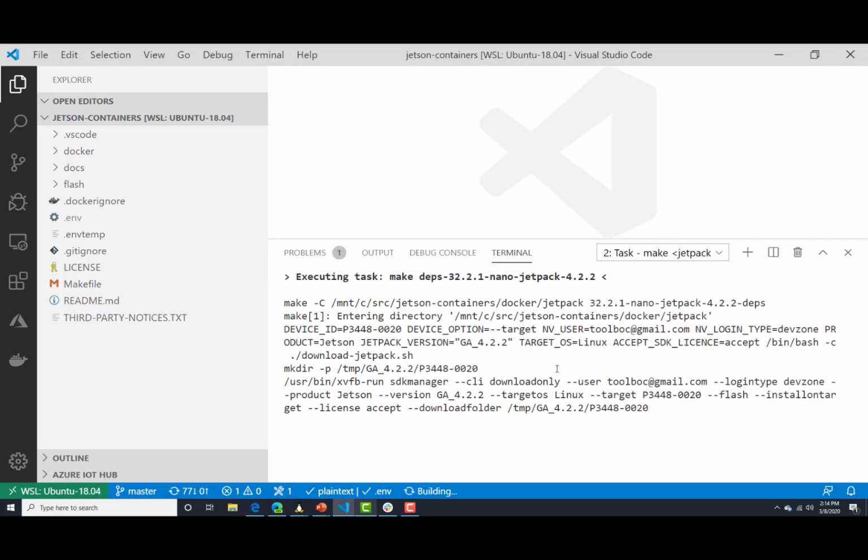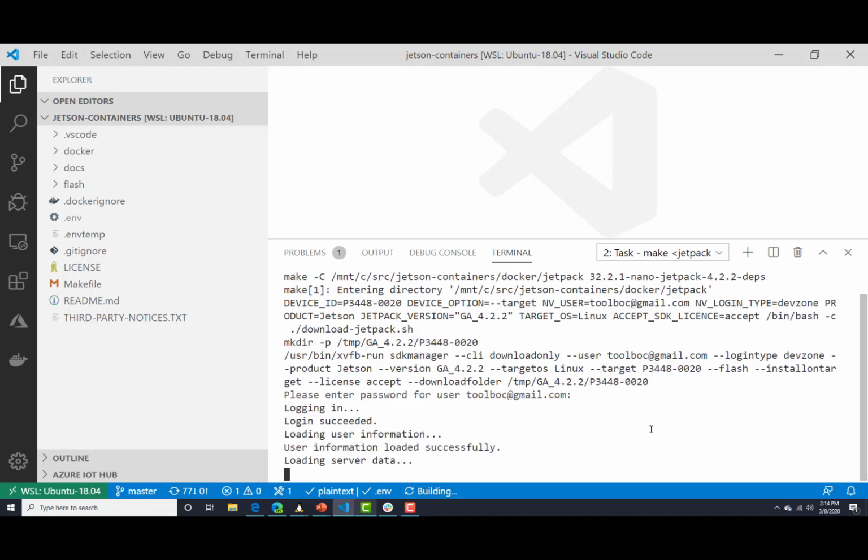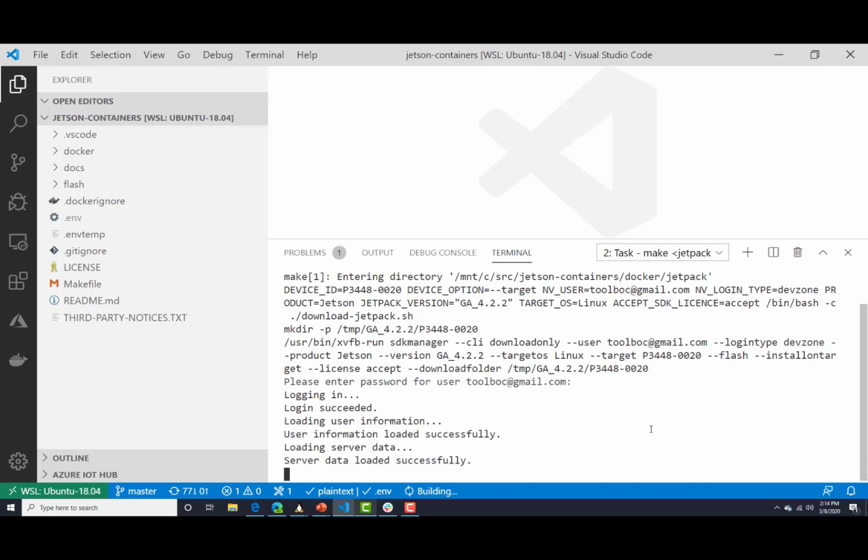option here. Now, I've already brought the NVIDIA SDK Manager into my WSL environment. That is something you would need to do up front, but you'll see we're invoking that with the CLI option, and it's going to ask me to log in with an account. So you will need to have an active NVIDIA developer account in order to use this. Once I've logged in, it's going to kick off an instance of that SDK Manager.